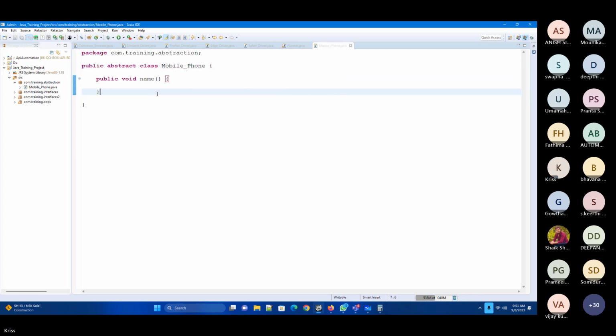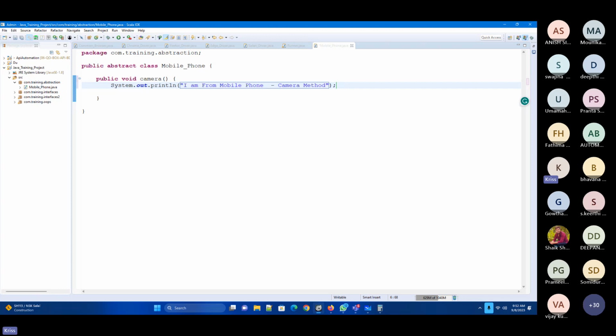Now I'll have a method called camera, with a print statement. Okay, I created one method.